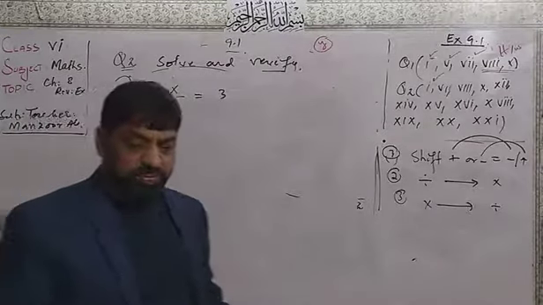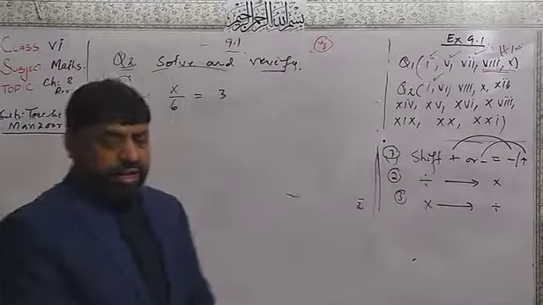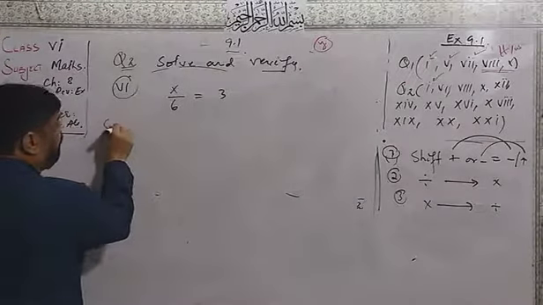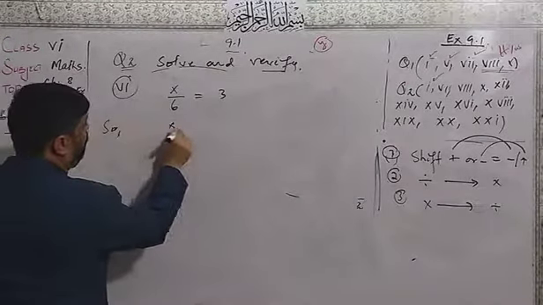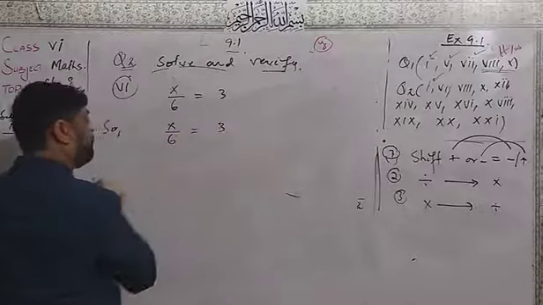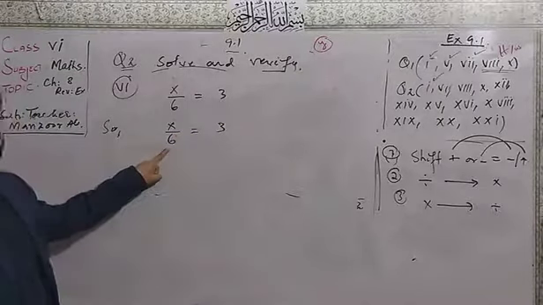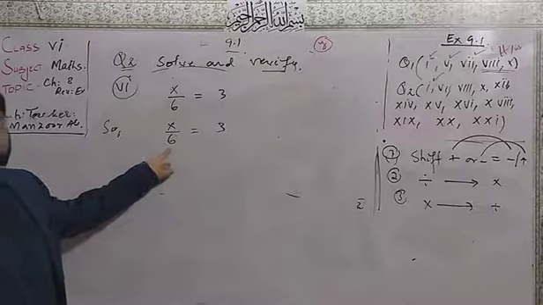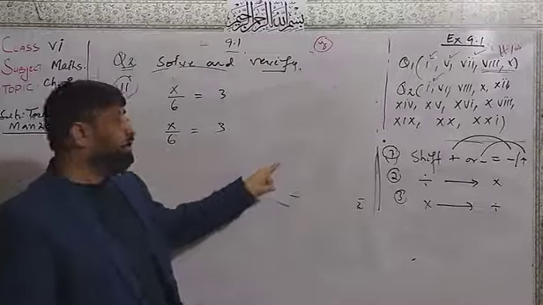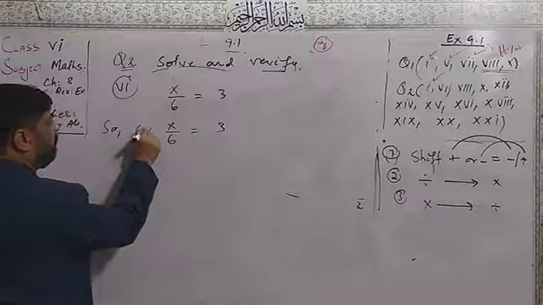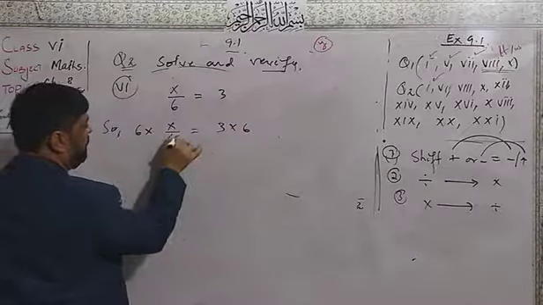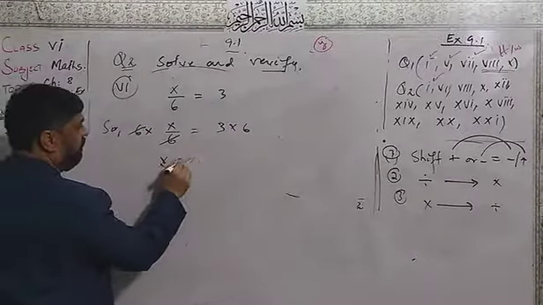This is the question. Now dear students, first of all I will write x over 6 equal to 3. I want to cancel the 6. 6 is dividing, on the other side it will multiply. So multiply 6 on both sides here. For x cancellation, here cancel. x is equal to 18.